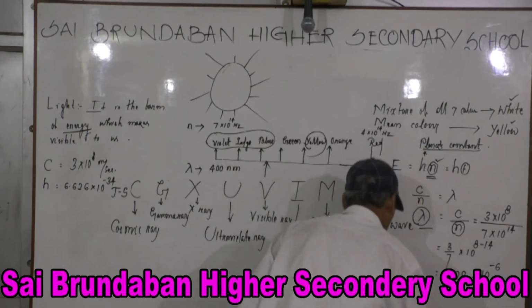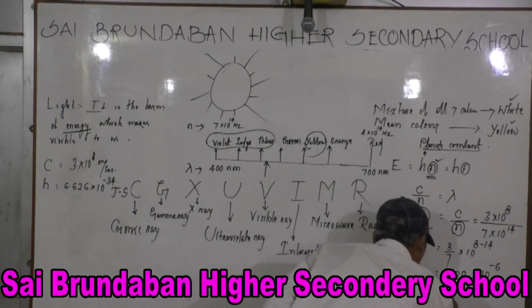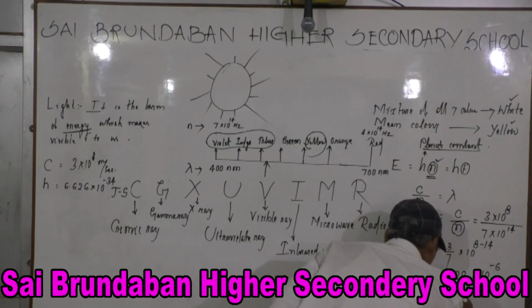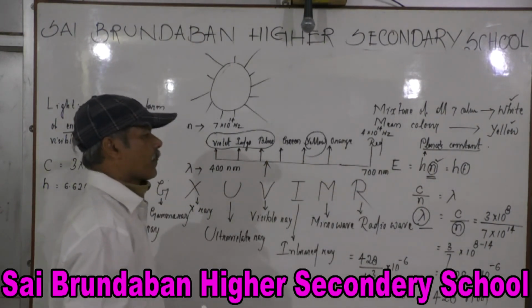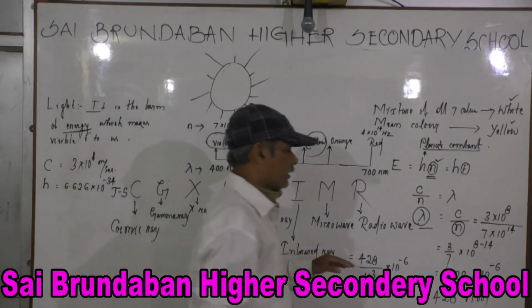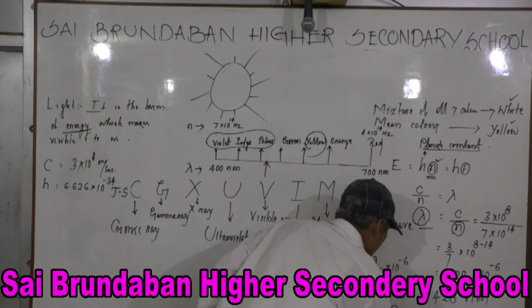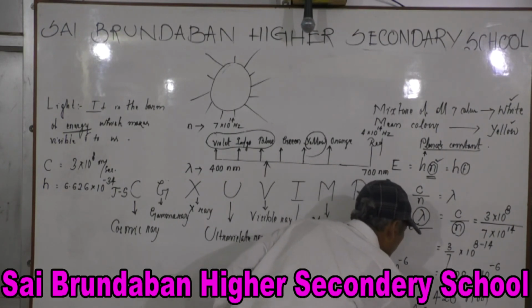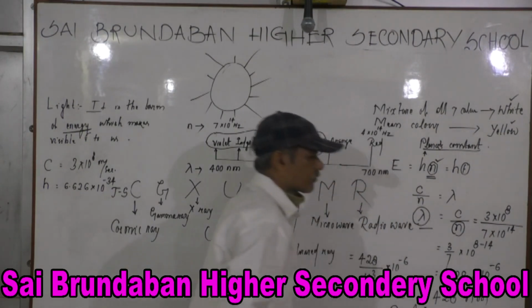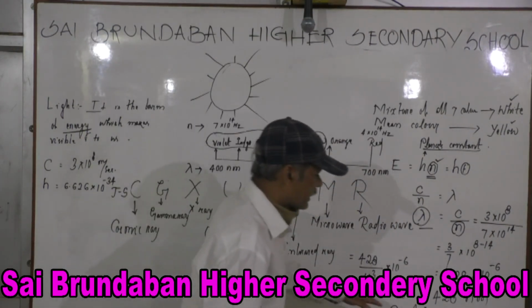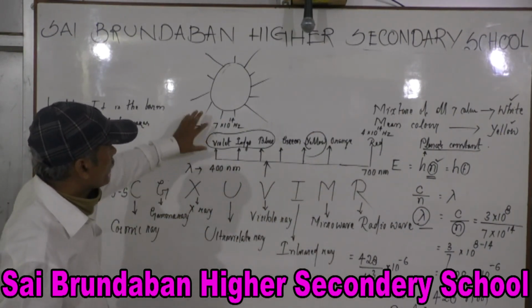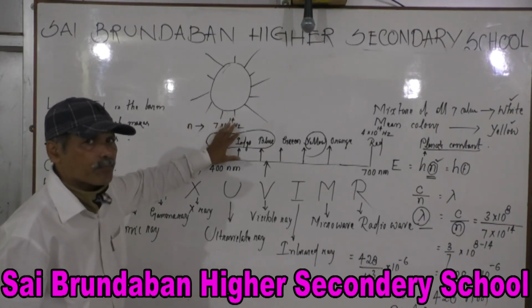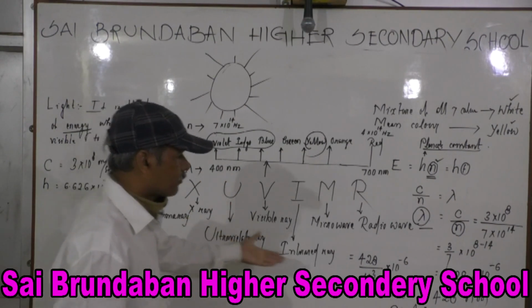This is lambda, so we can write this is 428 nanometer. So this is close to 400 nanometer. For our convenience, we are taking this 400 nanometer. You just see 400 nanometer. So when it is 7 into 10 to the power 14 hertz, approximately the wavelength will be 400 nanometer.